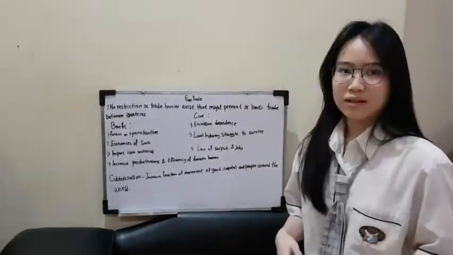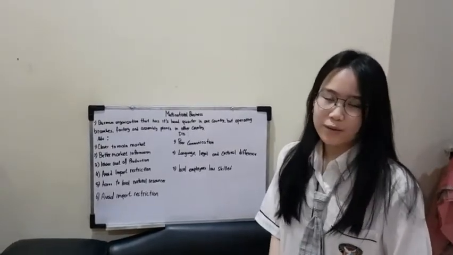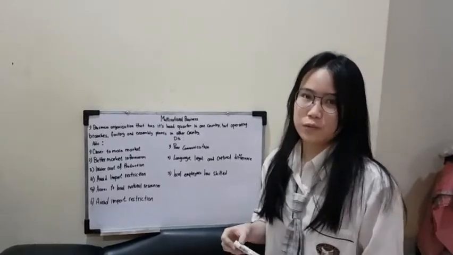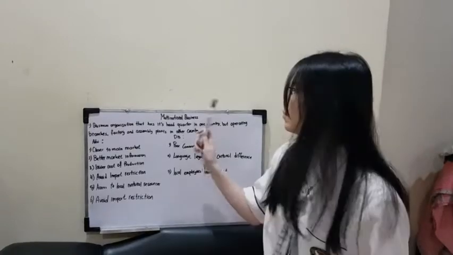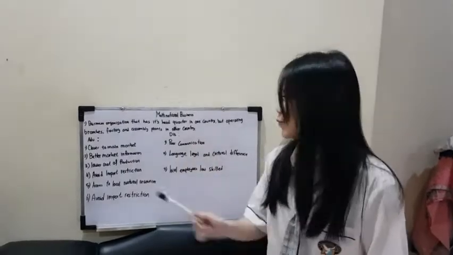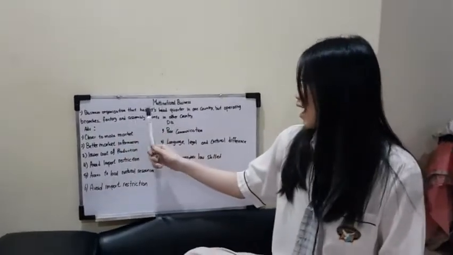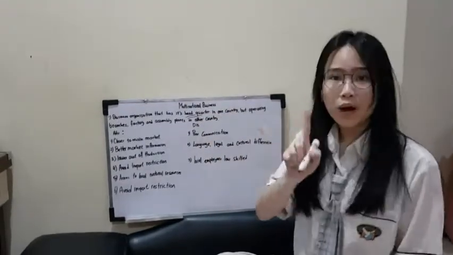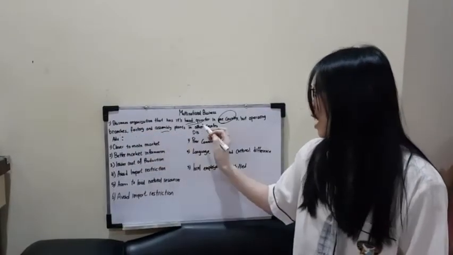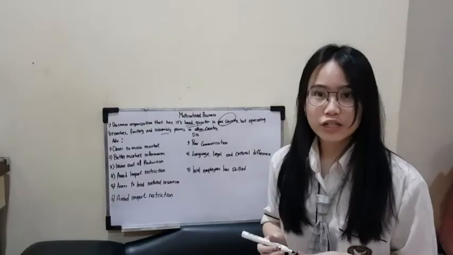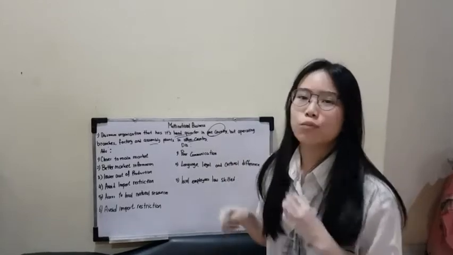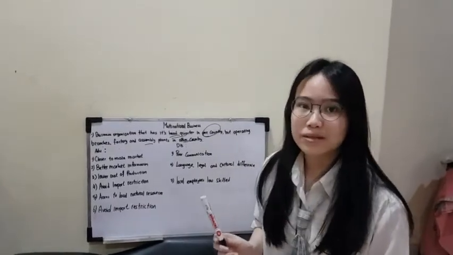Okay, as I said before, we have talked about international business. I say that international business is the same as multinational business. Now we will discuss multinational business. What's the meaning of multinational business? Multinational business is a business organization that has its headquarters in one country, but operates branches, factories, and assembly plants in other countries. This means a multinational business operates in more than one country. It has almost the same meaning as international business.